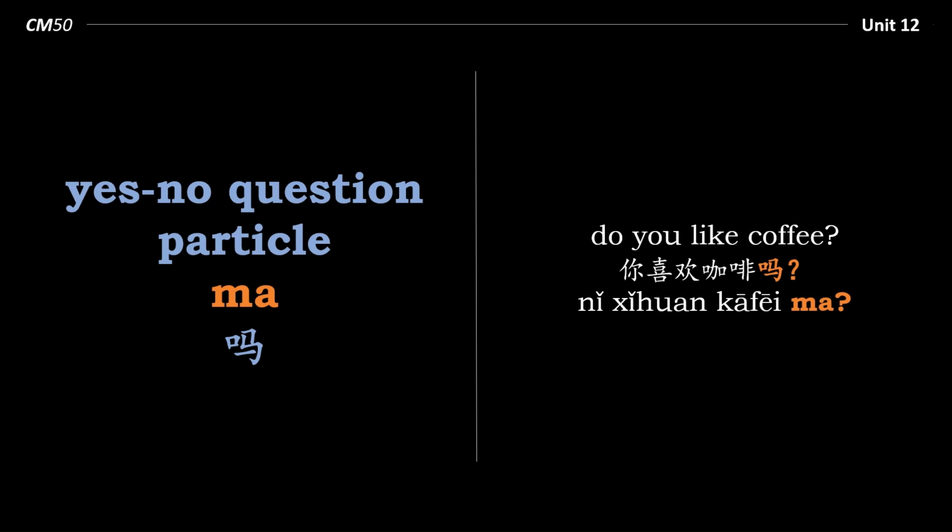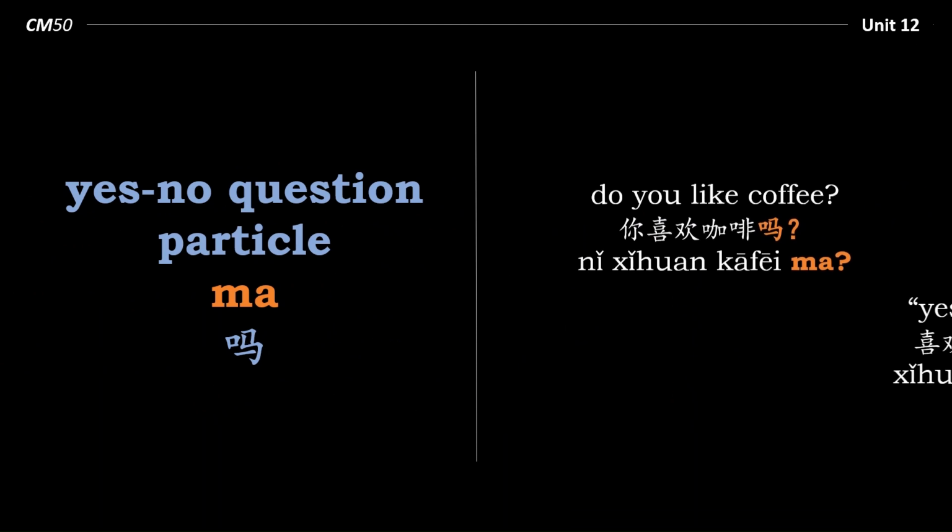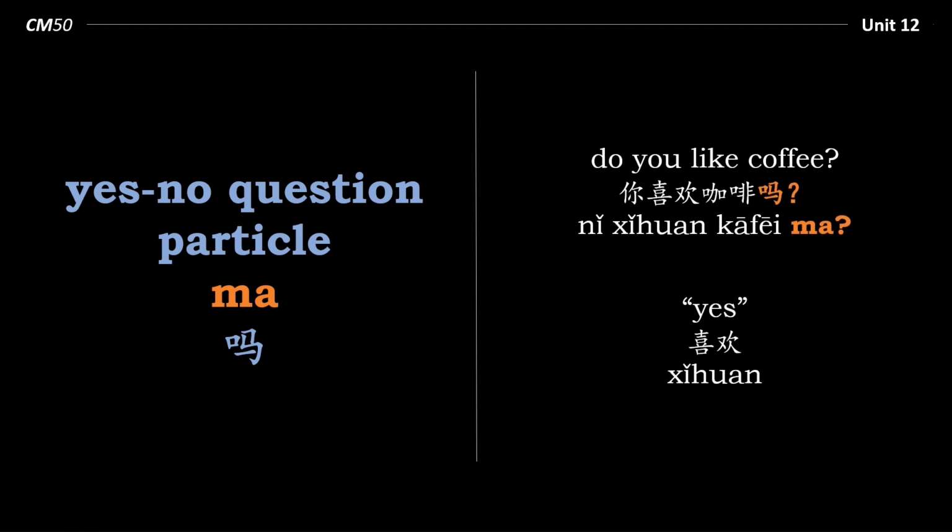Well, the verb is 喜欢, so to say yes, we simply repeat the verb. 喜欢. So, do you like coffee? Yes. 你喜欢咖啡吗? 喜欢. What if we wanted to say no? 不喜欢. 你喜欢咖啡吗? 不喜欢. This is how we would say no by negating the verb.